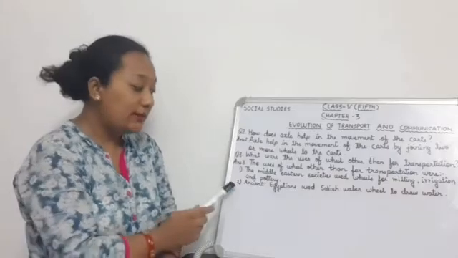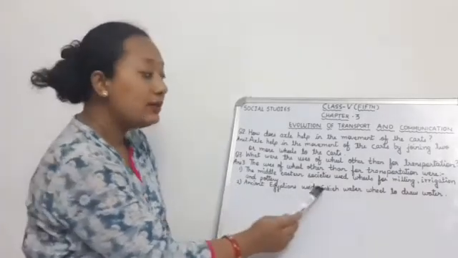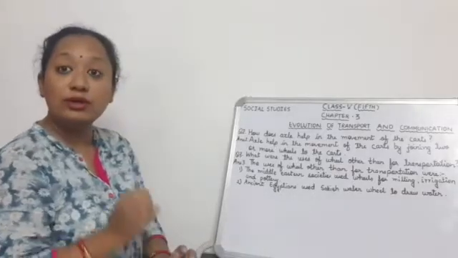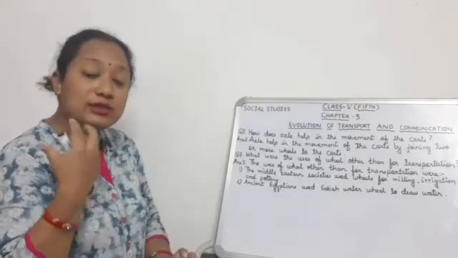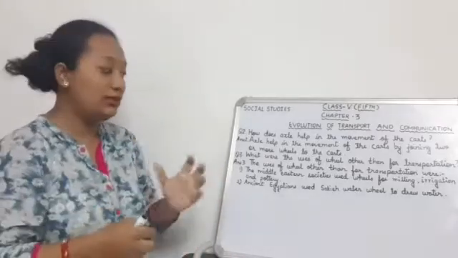Number 2, the ancient Egyptians used the Sakhya water wheel to draw water.